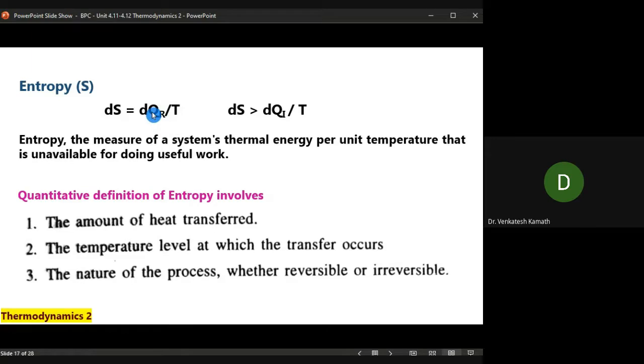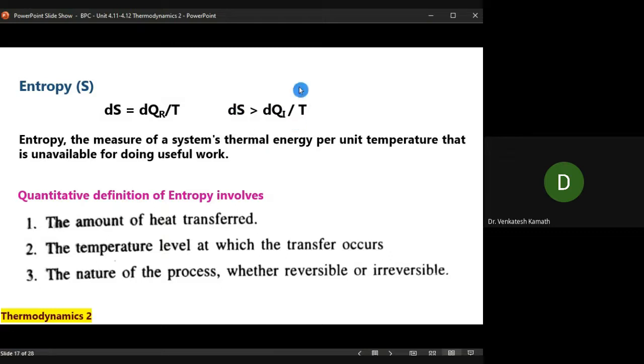So that totals to 1, right? 400 by 400 is 1. 1 joule per Kelvin is the change in entropy. But in the irreversible case, the change in entropy will be greater than 1 joule per Kelvin. The actual value will be more than 1. So that extra beyond 1 is actually lost to the surroundings, which is irreversible.